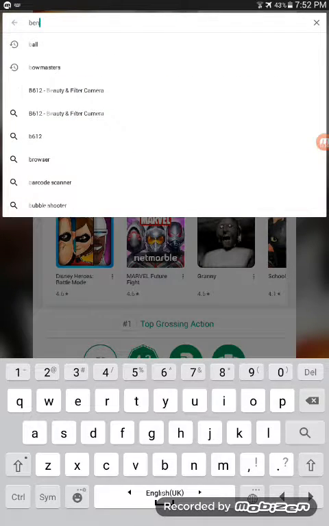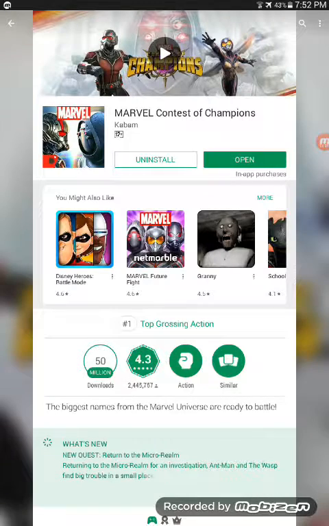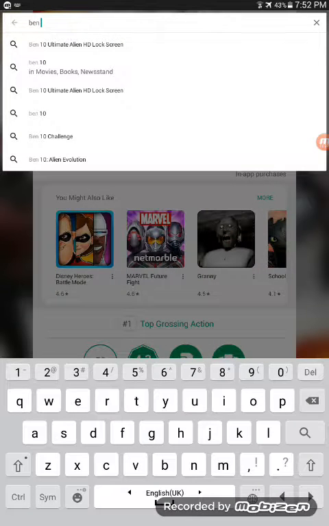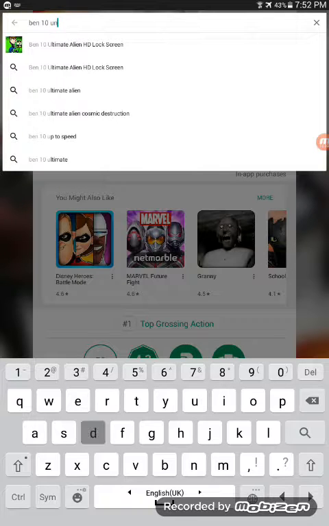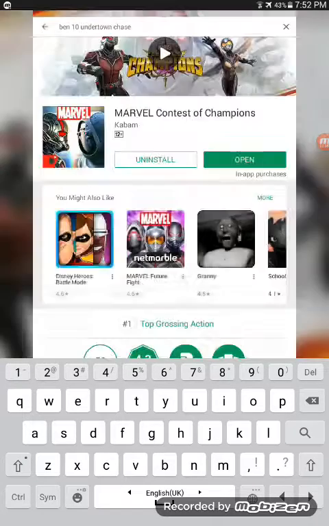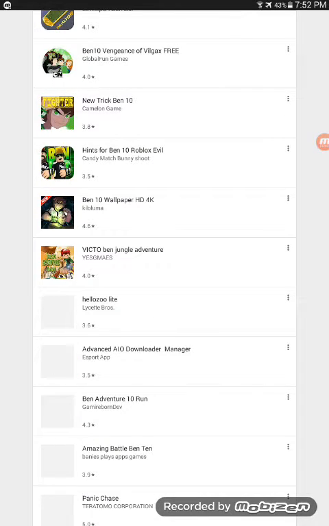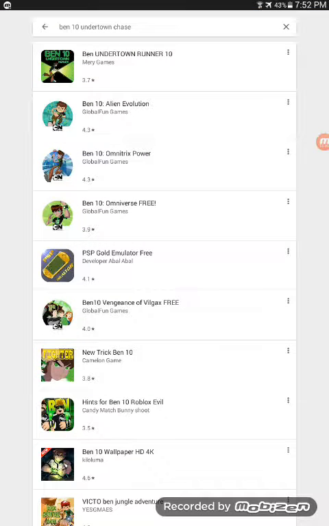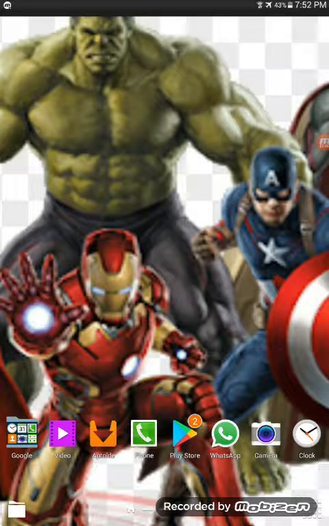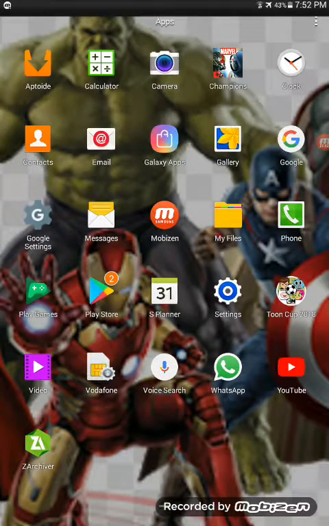Ben 10 Undertown Chess. I don't know, but I think the game isn't here in the Play Store. So let me show you it on Google.